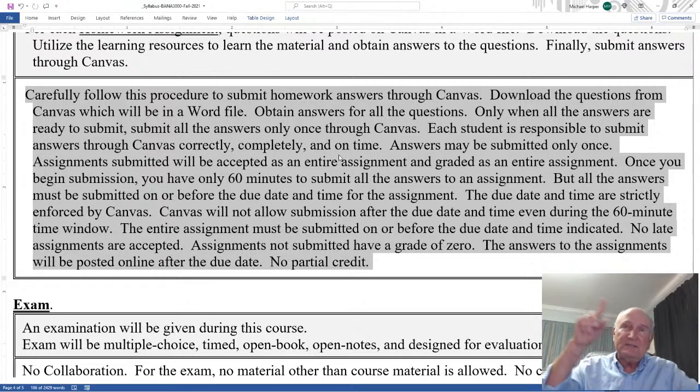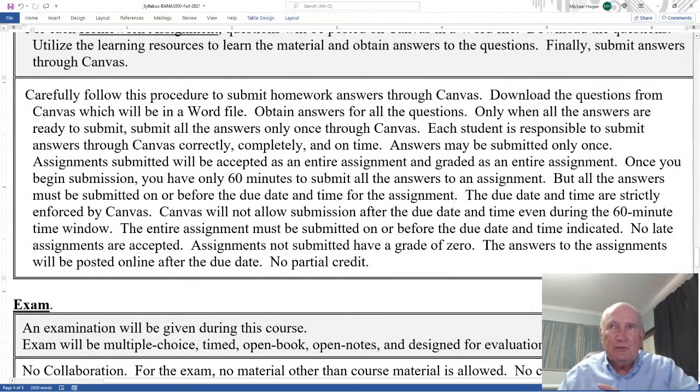If you take more than 60 minutes, it closes, and that's your grade. So be very, very careful. Don't open that until you're ready to submit. Moreover, the due date and time are strictly enforced by Canvas. In other words, 11:59 p.m. on Sunday night, they are due. If you start at 11:58, 1 minute before, and all of a sudden it closes out, you go, wait a minute, I'm not done. Well, it has been submitted.